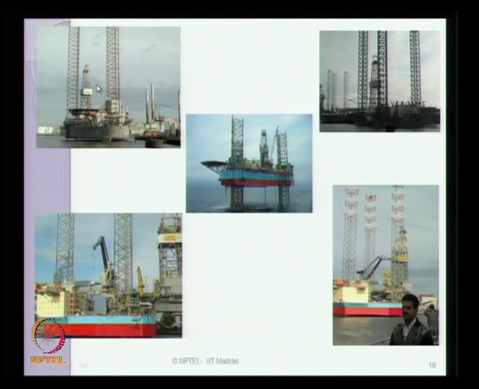You can see one commonness between all these kinds of jack-up rigs is that they have truss type legs. Essentially they are 3 in number, sometimes they are also 6 in number. So essentially they are tripod based structures which have a deck supported by these 3 legs.